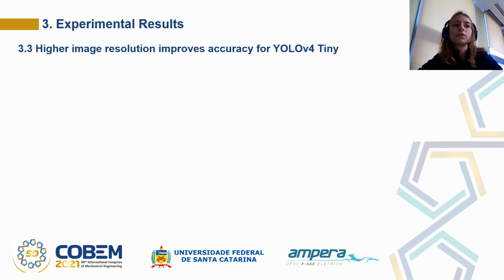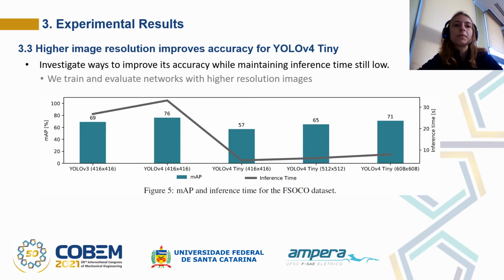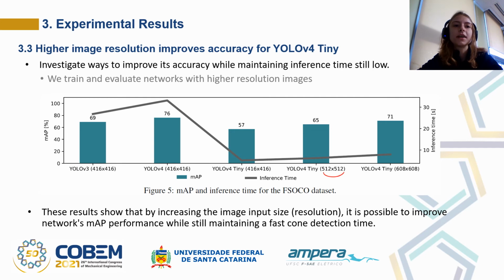From these overall results, we wanted to investigate ways to improve YOLO V4 tiny accuracy while maintaining inference time still low. To do so, we train and evaluate this network with input images with higher resolution, which is equivalent to changing the size of the input layer of the network. These results show that by increasing the image input size resolution, it is possible to improve the network's mean average performance while still maintaining a fast detection time.